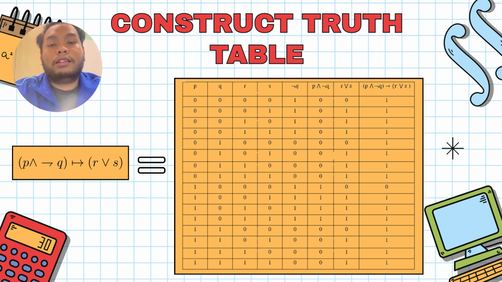Now we will construct the truth table for the compound logical statement, which is (P and not Q) implies (R or S). With a truth table we can check every possible situation. Since we have four variables, P, Q, R and S, we will have 16 possible combinations, one for each row.